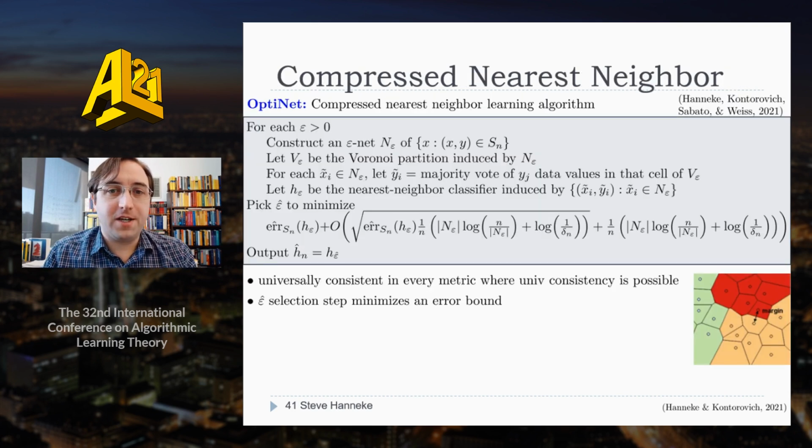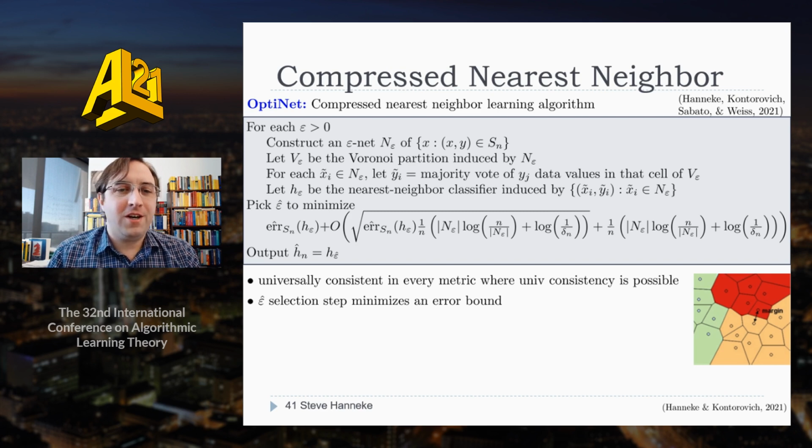As an application of the agnostic bound, we give a refined analysis of a compression-based nearest neighbor classifier. Specifically, in a separate work by Kontorovich, Sabato, Weiss, and myself, we propose an algorithm we call OptiNet. It has a really neat property that it is universally consistent in every metric space where there exist universally consistent learning algorithms.